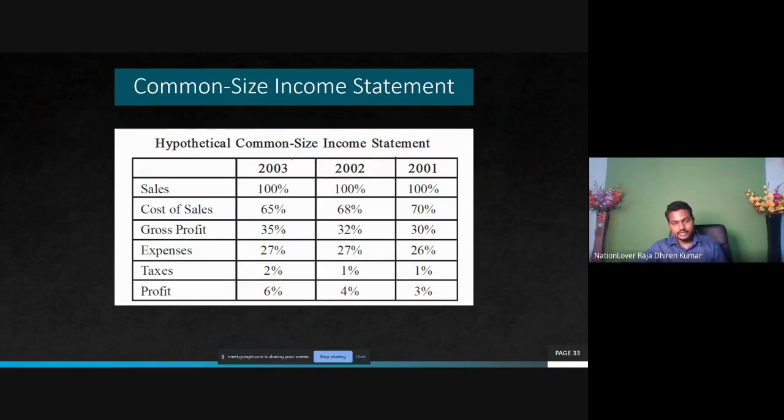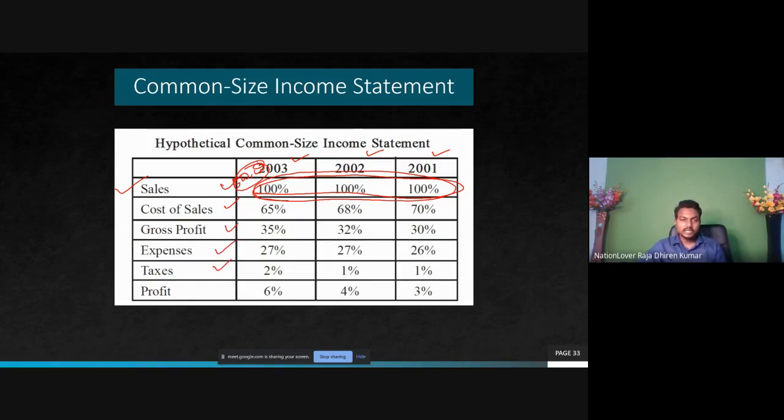Suppose this is recent year 2003, 2002, 2001. This is a comparative statement, written side by side for the easiness of the comparison. First is written sales. Let's take the sales as 100%. That means whatever amount may be the sales, suppose 2003 sales is 5 lakh, let's take the sales as 100%, 5 lakh. In comparison to sales, cost of sale is how much? Gross profit is how much? Expenses is how much? Taxes are how much?